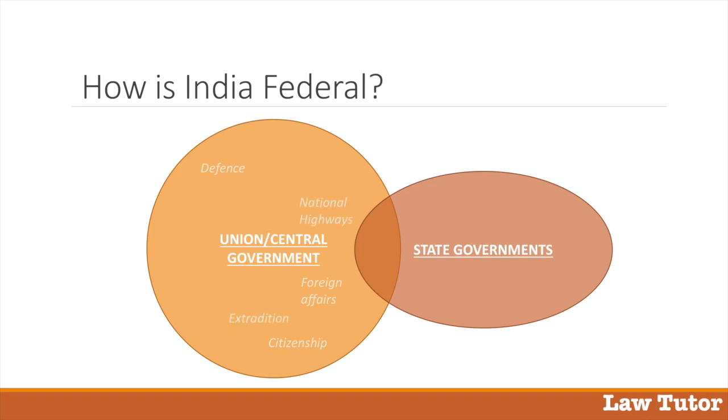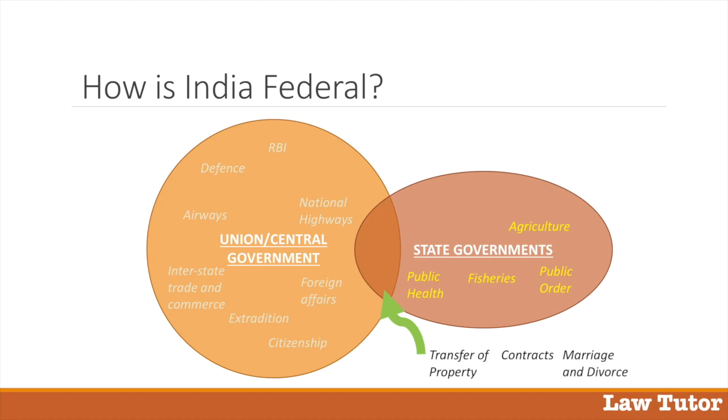extradition, national highways, airways, the Reserve Bank of India, interstate trade and commerce are subjects of the union. Public order, public health, fisheries, agriculture are subjects of the state. Some subjects are shared between the union and the state, such as law relating to transfer of property, contracts, marriage and divorce, labor welfare, and so on.